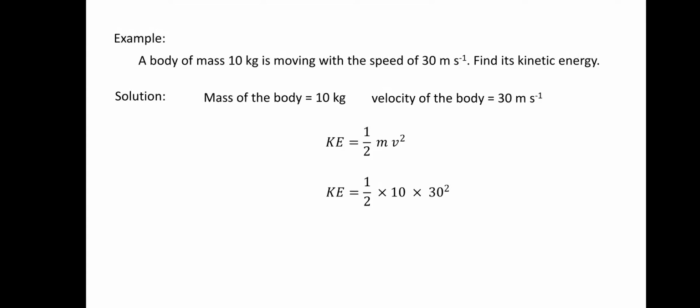On further simplifying, we get half into 10 into 30 squared, which is 900. Now 2 can cancel this 10 5 times. So 5 into 9 is 45 with double zero. So it is 4500 and the unit is joules, since it's a kinetic energy and energy means the unit will be joules. So 4500 joules is the kinetic energy of the body of mass 10 kg with a speed of 30 meters per second.